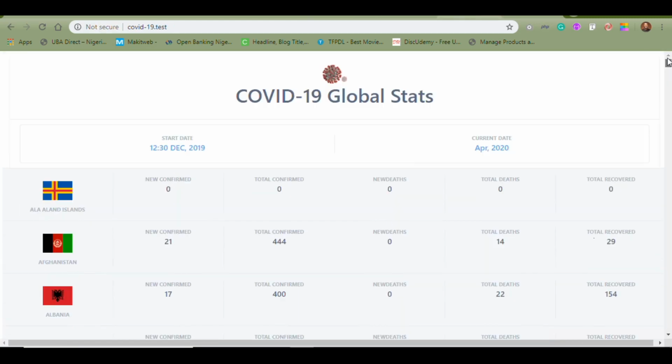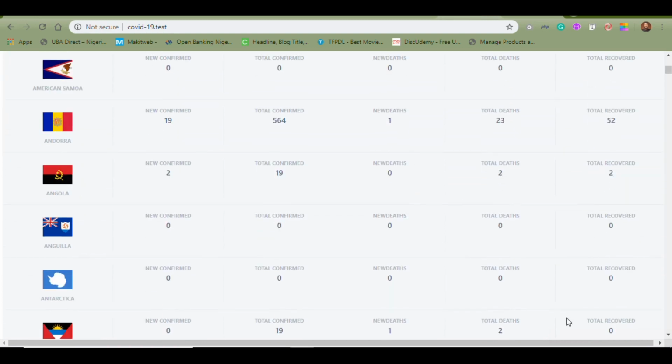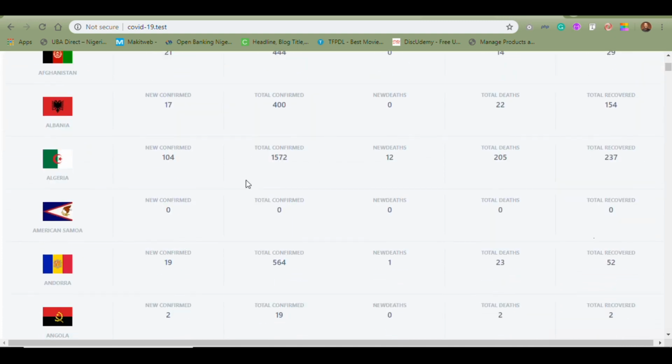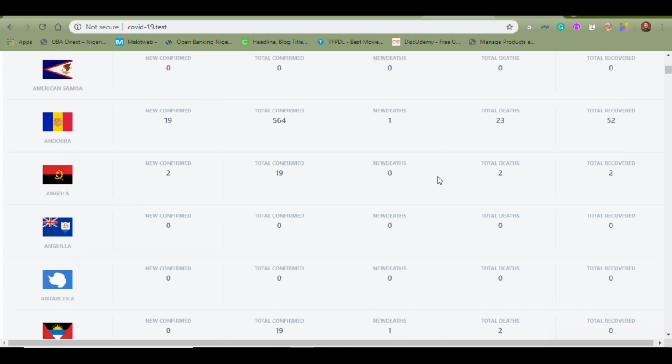Okay, so this is the one I used to build this application. As you can see, I have all the data I need here. Every single country with the flag, the new deaths, new confirmed cases, everything I just need it here. While this application, like I said earlier, doesn't do much, it's just to show you what's possible, to show you how you can have access to this data and then do whatever you want to do